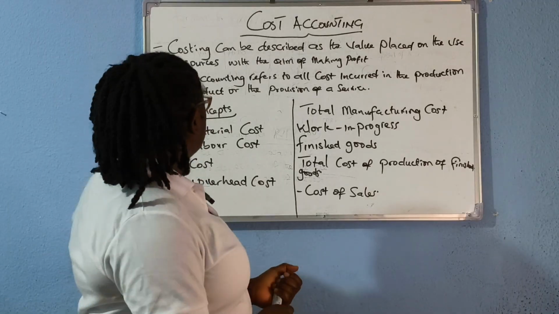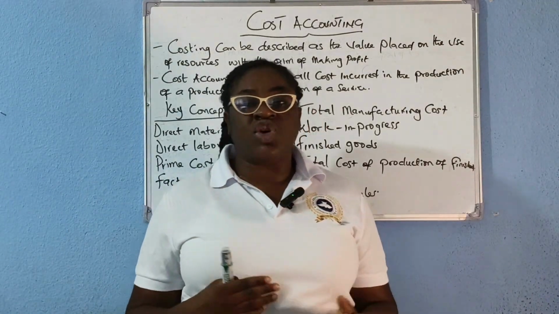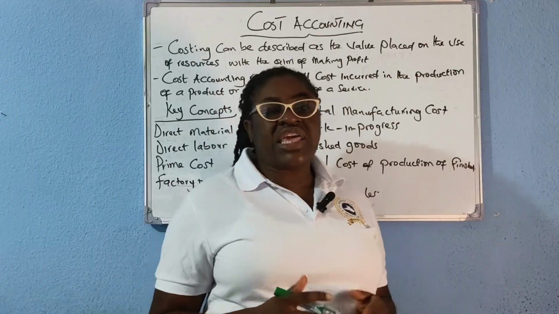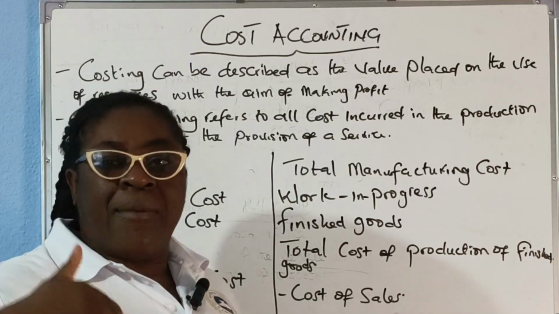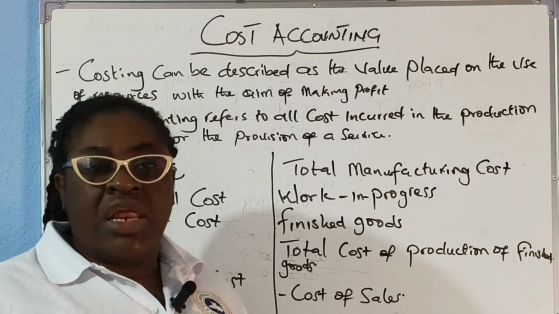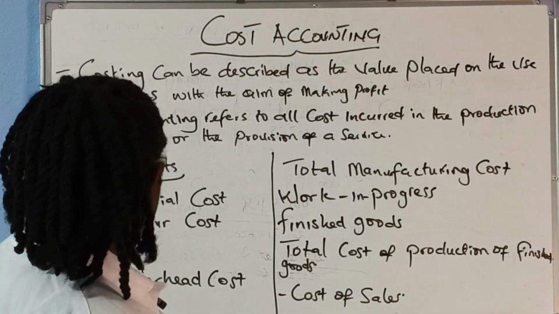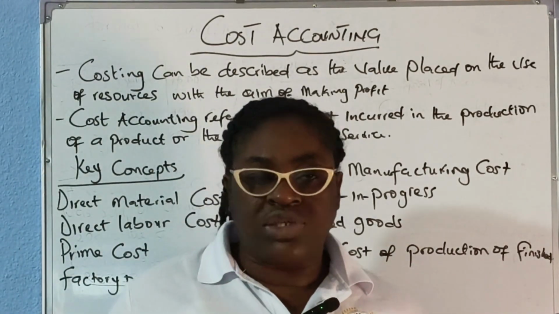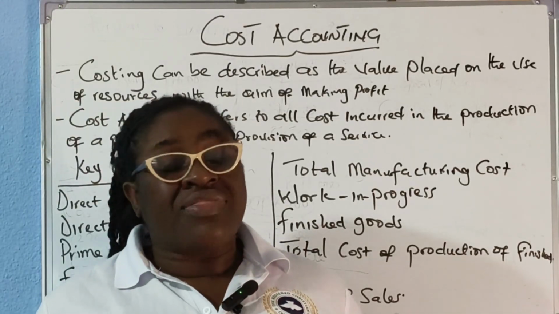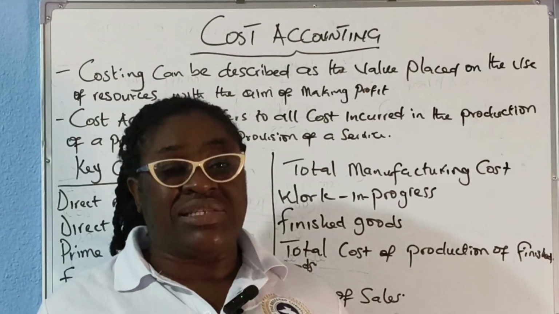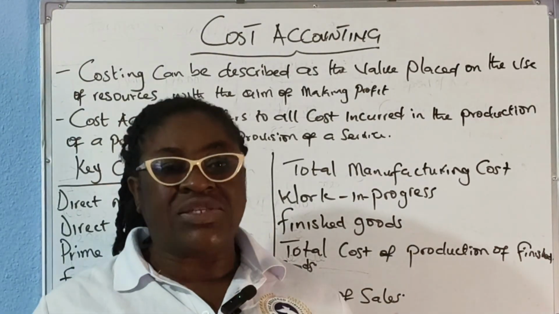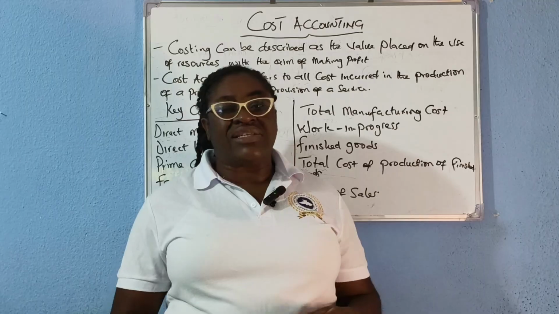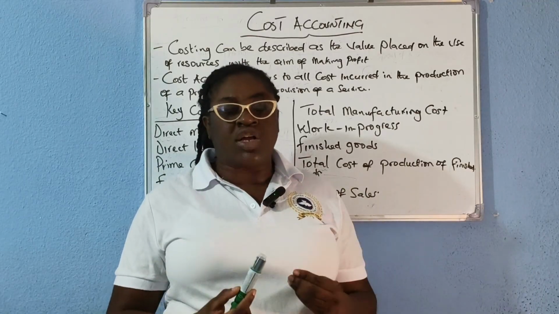And then for the purpose of this topic, you need to familiarize yourself with certain key words. There are certain key concepts that you are going to be hearing. We'll repeat them over and over looking at this topic. The first one is what we call direct material cost. What is direct material on its own? Direct material are those materials that form part of the product in question.